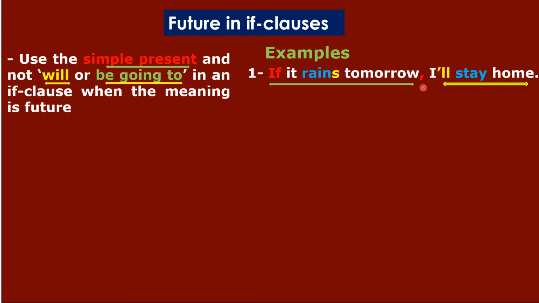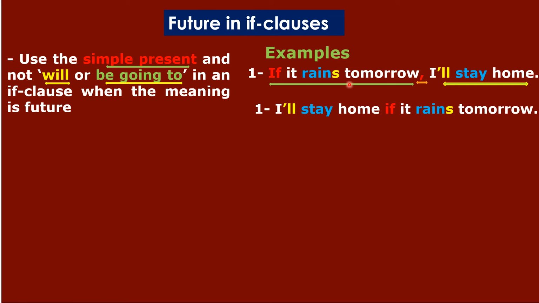If you look here after the if clause, I have a comma. طبعا عادة بعد ال time clauses أو ال if clauses لو جت في بداية الجملة بحط كوما. Okay, but if I start with the main clause, I'm not going to have a comma. لكن لو بدأت بالجملة الرئيسية مش هيكون عندي كوما. Look, for example, I'll stay home. This is the main clause. I'll stay home if it rains tomorrow. And this is the if clause. I don't have a comma here.